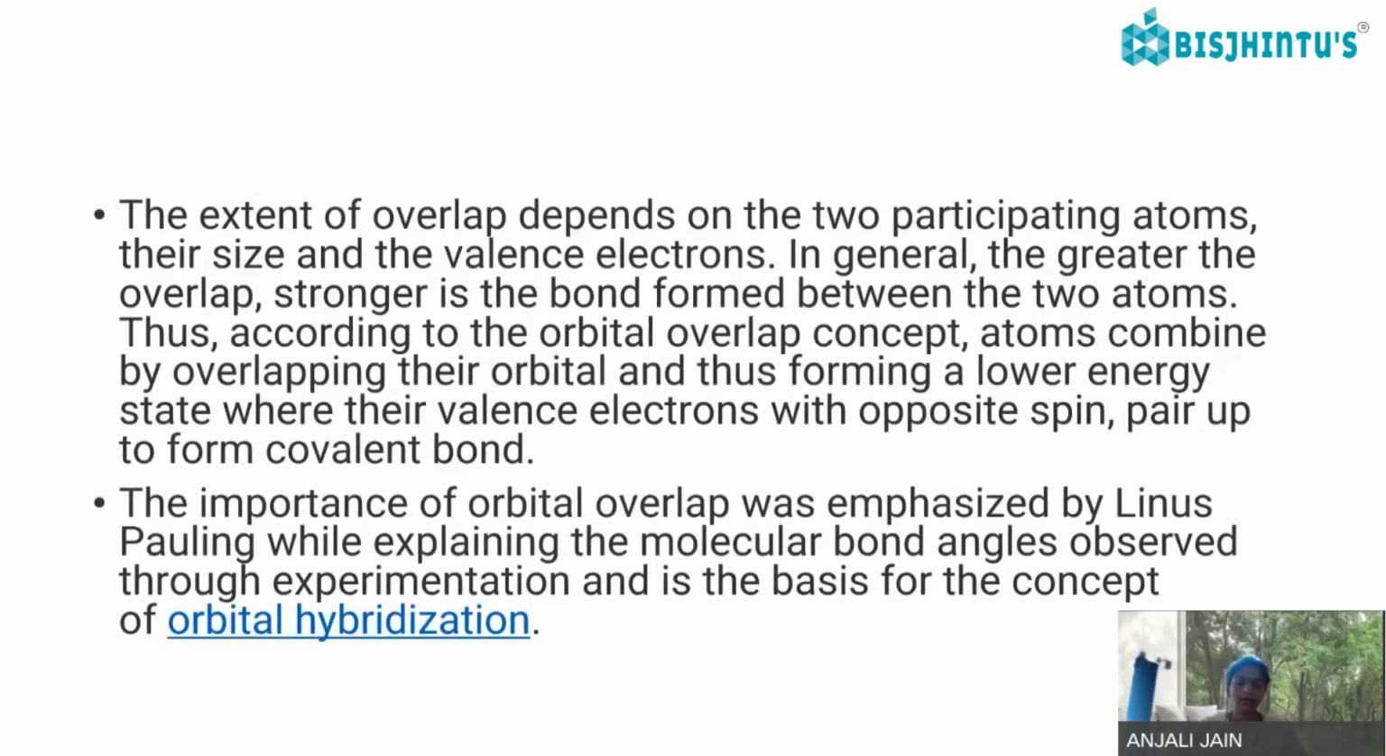They want to attain a stable state configuration, where their valence electrons with opposite spin pair up to form a covalent bond. The importance of orbital overlap was emphasized by Linus Pauling while explaining the molecular bond angles observed through experimentation, and is the basis for the concept of orbital hybridization.